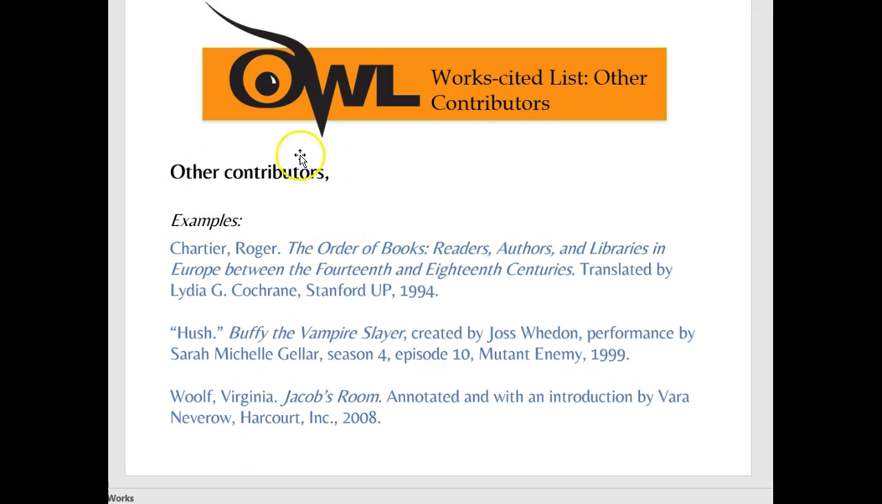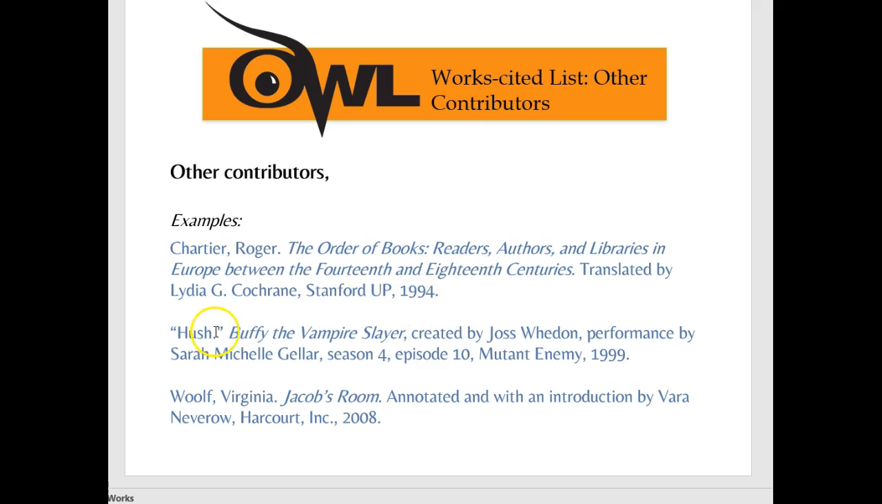Next, if there are other contributors such as editors or other people who add to the book, that will come after the title. Let's take a look. So Chartier, Roger is the name of the author, then the book title, and then the extra contributor here was a translator. Someone translated it, probably from French into English. So translated by, and then give the name of the person, publisher, and the year.